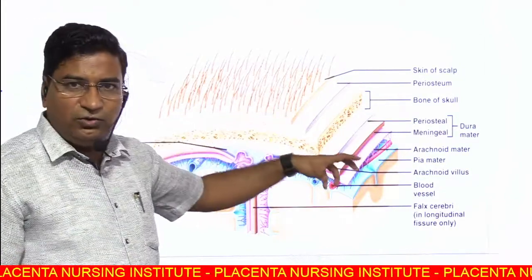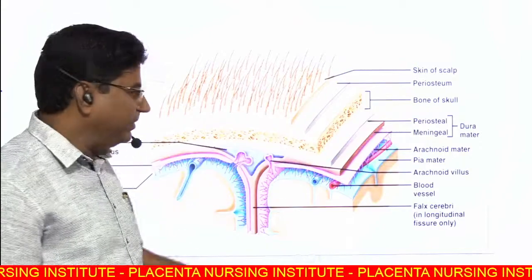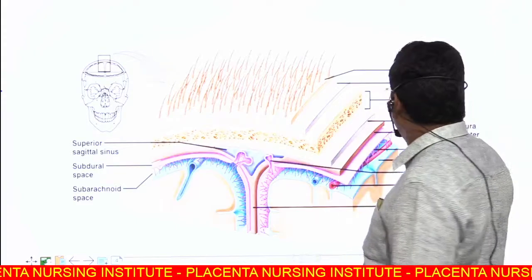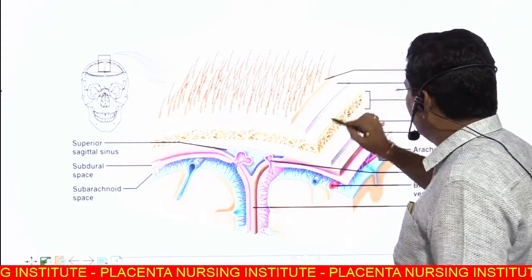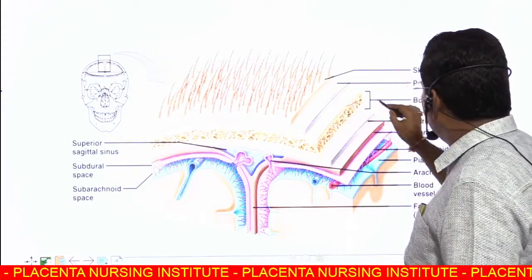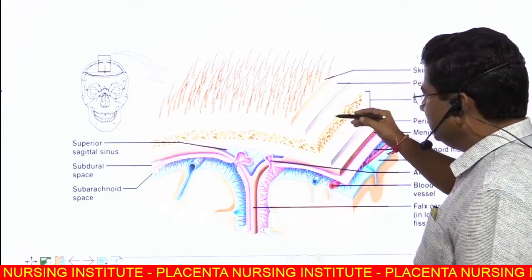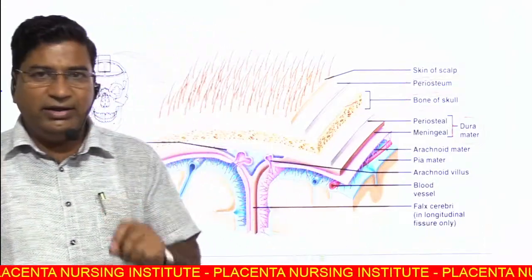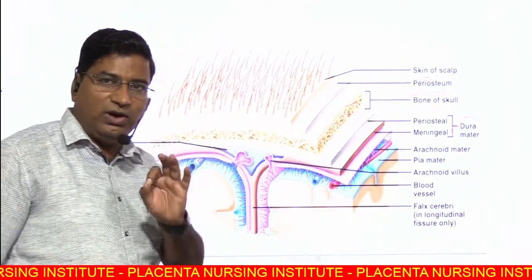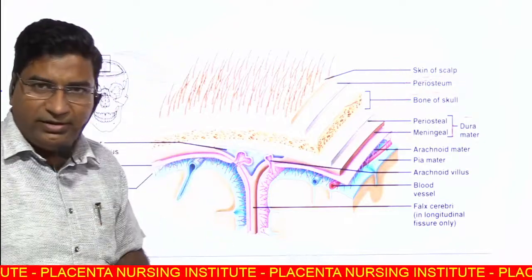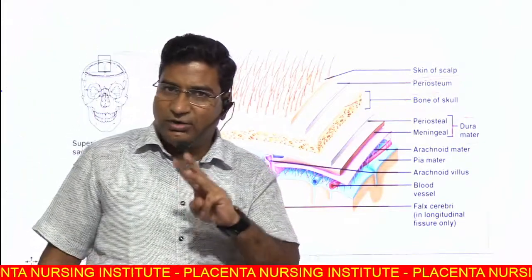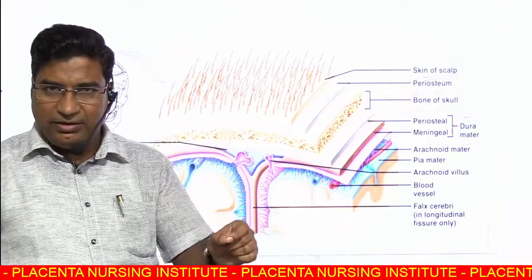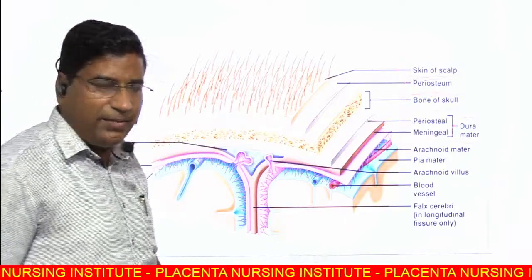we are going to the anatomy of the meninges. As you know, number one is the skin of the scalp, then the periosteum, then the bone of the skull. Beneath the bone there is the dura mater. Dura is a thick connective tissue layer, the outermost layer around the brain. There are three layers of the meninges outside the brain: number one is dura, then arachnoid mater, then pia mater.